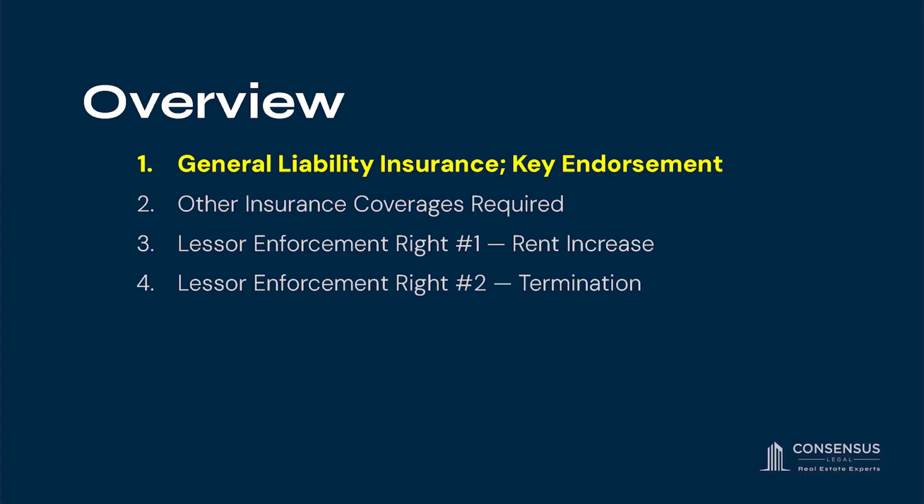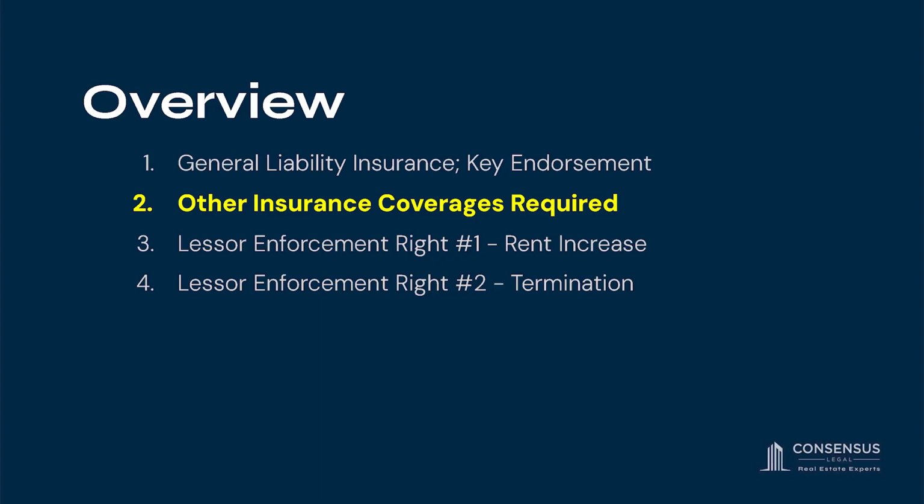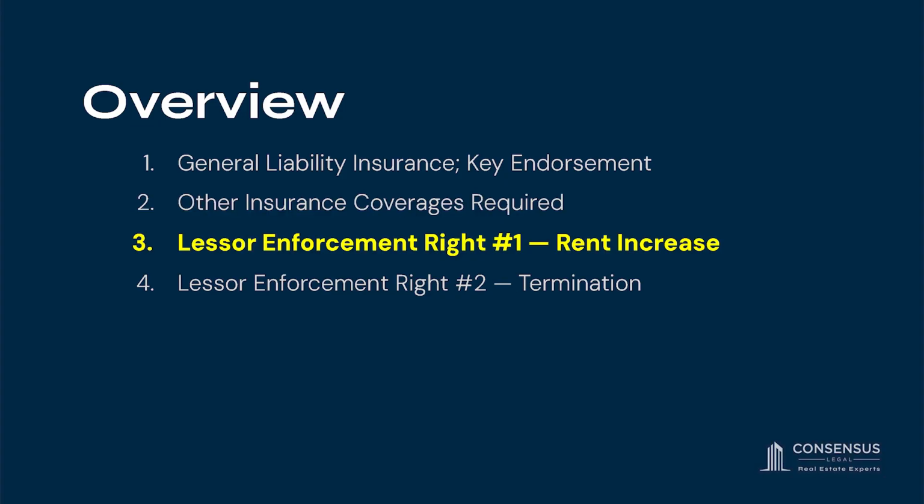And the topics for today, this is the roadmap. Topic number 1, general liability insurance and the key endorsement on lessee's general liability insurance. Topic 2, the other insurance coverages lessee is required to obtain. Topic 3 will be the scenario where lessee is not complying with its obligations.